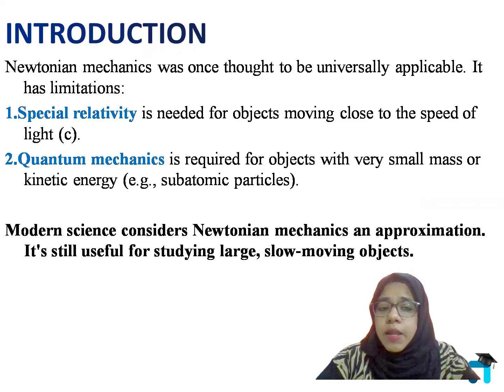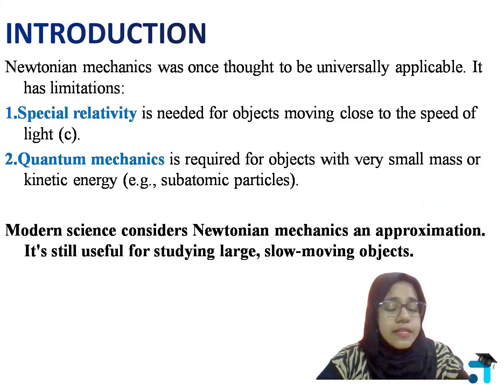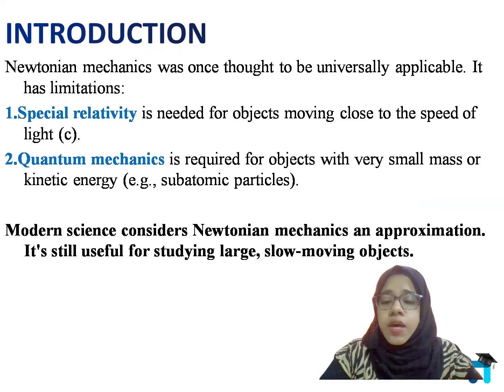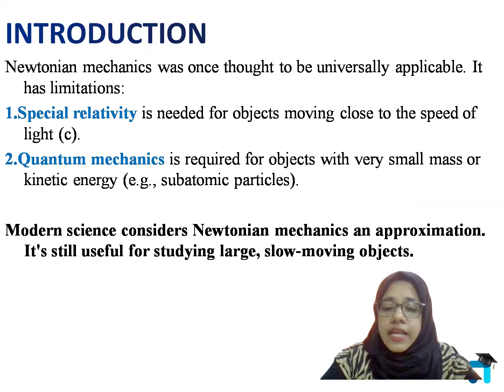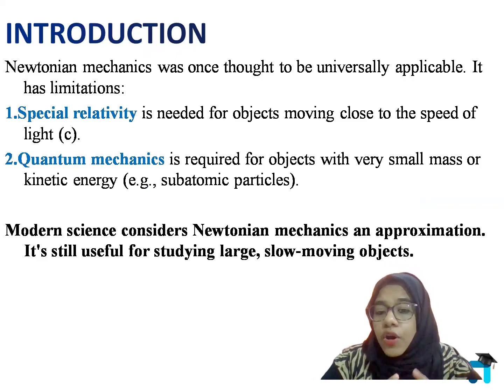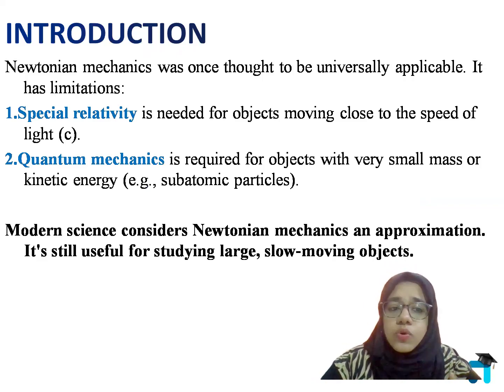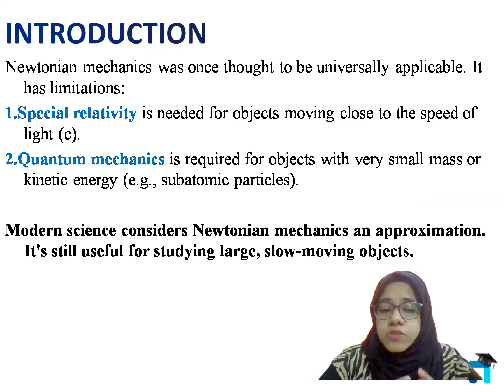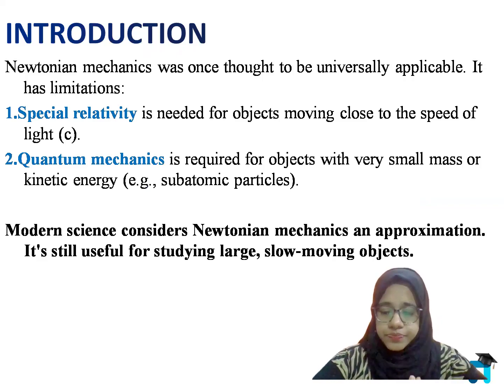Now, quantum mechanical particles are subatomic particles. What are the subatomic particles that you know? The protons, the neutrons, and electrons. All these particles are very, very small. We cannot apply Newtonian mechanics to subatomic particles. In that case, we apply only quantum mechanics. Quantum mechanics is another fundamental branch of physics. We apply it for objects with very small mass or small kinetic energy.